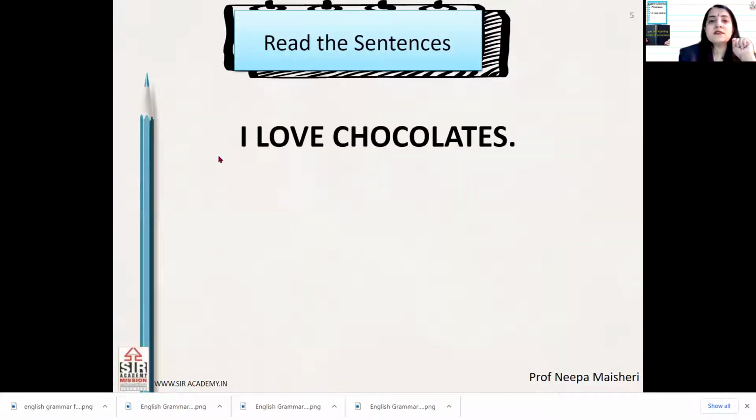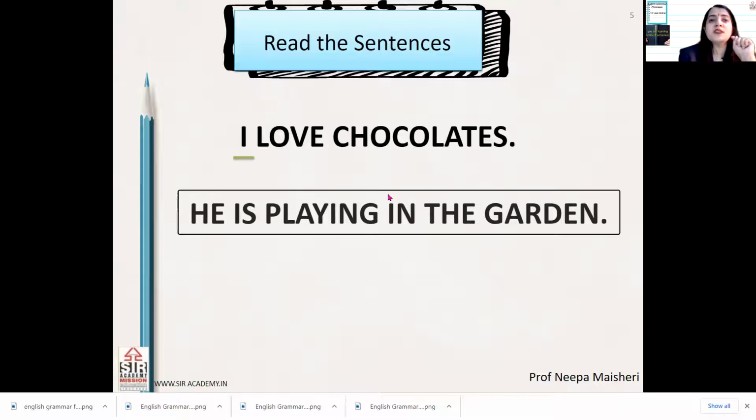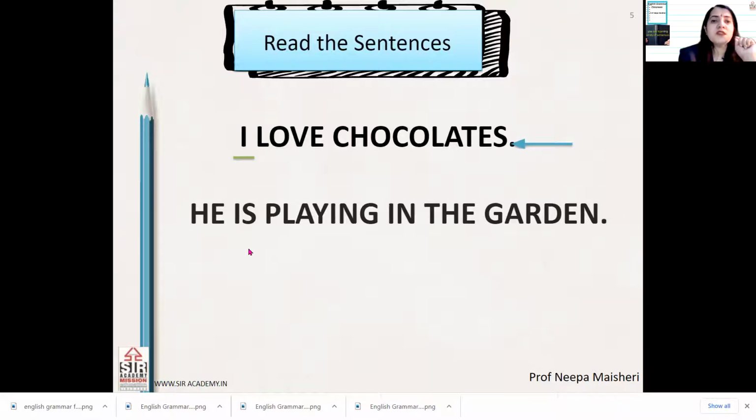Now, read this sentence. I love chocolates. He is playing in the garden. So here, can you tell me what is the subject in this sentence? In the first sentence, I love chocolates, the subject is I. In the second sentence, the subject is he. And what is the punctuation used at the end of the sentence? It is full stop.